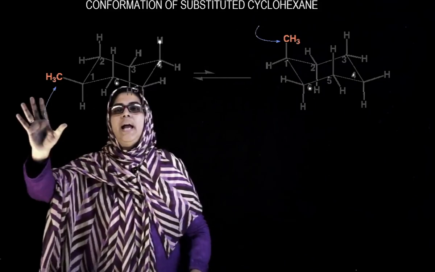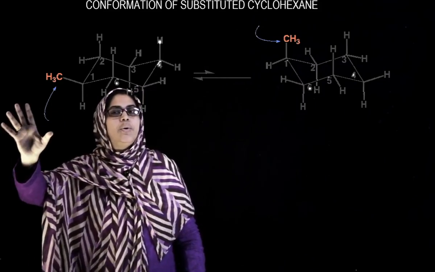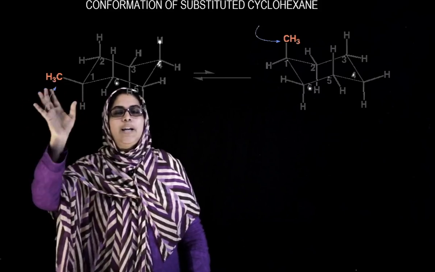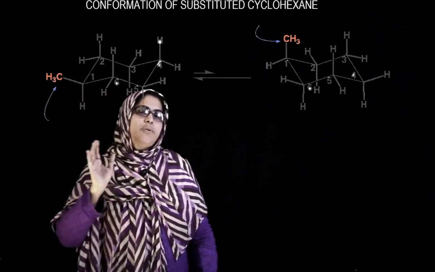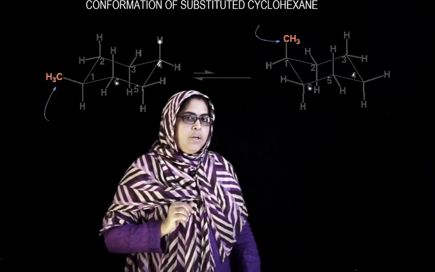Normally 95% equatorial methyl cyclohexane will predominate. The energy difference, as already discussed, is 7.5 kilojoules per mole.